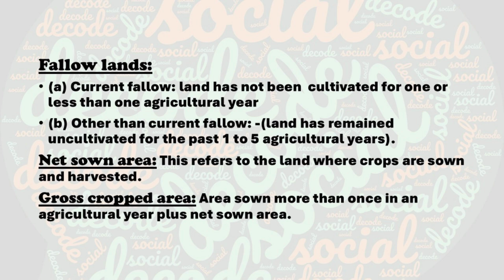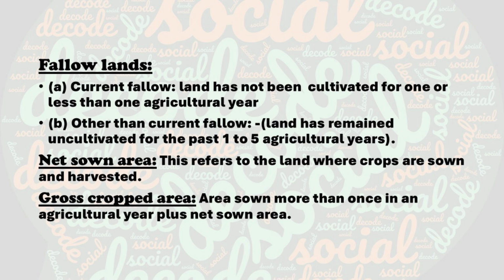So the fifth one is net sown area. Net sown area is the land actually used for agriculture. And this is the most important category of land for food production. Okay, so students, what do we understand from land utilization? Land is used for many purposes, not only for farming. And proper distribution of land use is necessary for economic development as well as environmental protection.